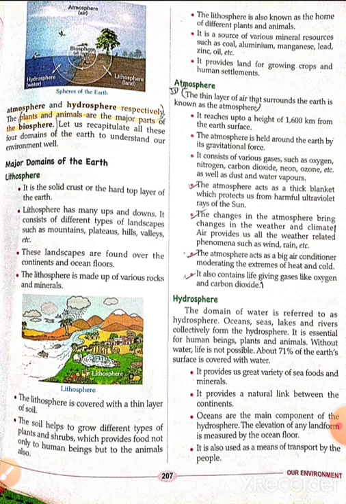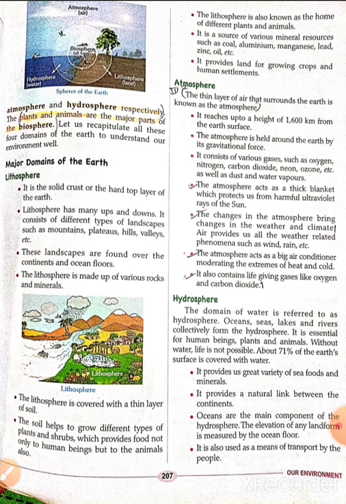The atmosphere is held around the earth by gravitational force. Why is it close to the earth? Because of gravitational force. It consists of various gases such as oxygen, nitrogen, carbon dioxide, neon, ozone, etc., as well as dust and water vapor.